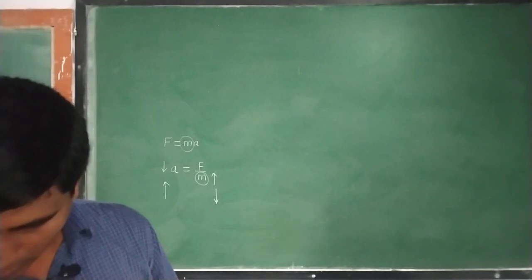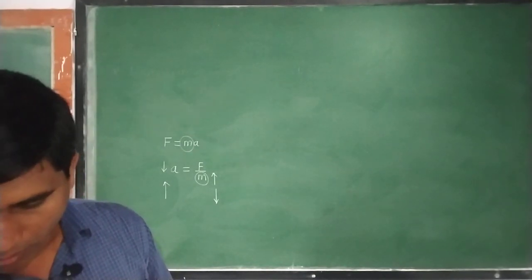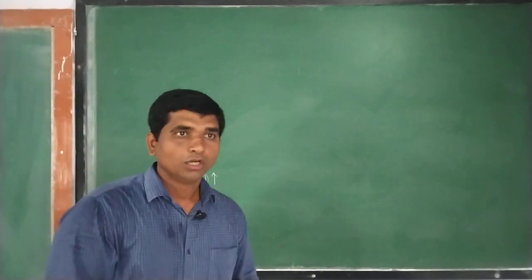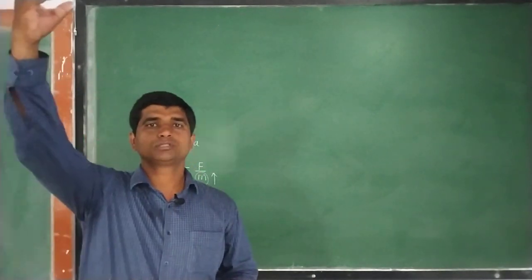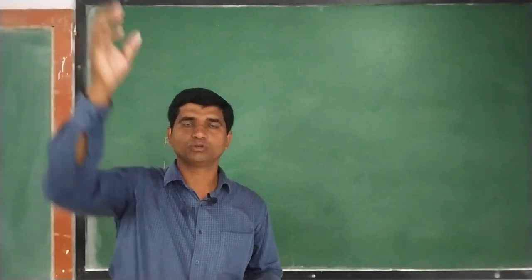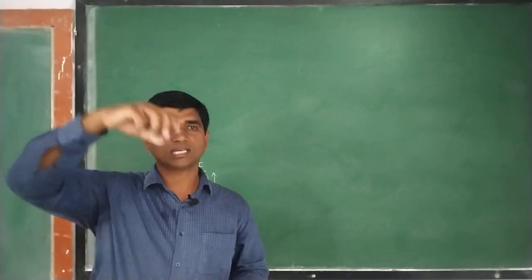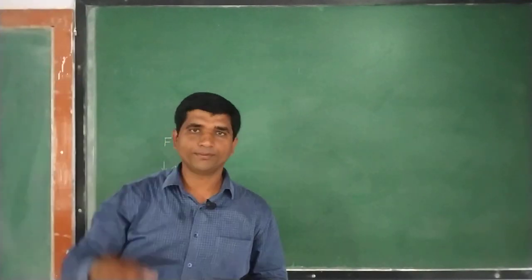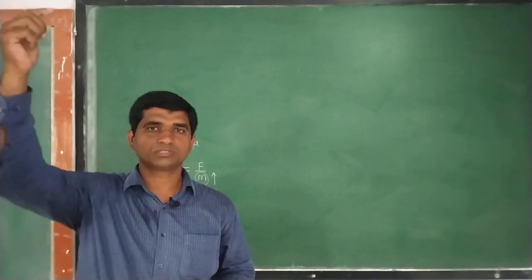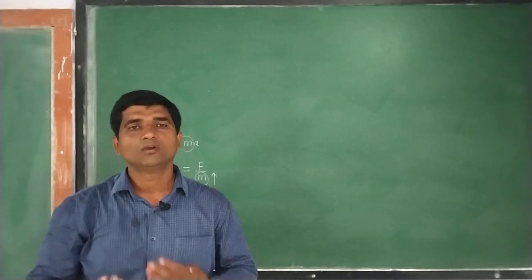For example, let us consider you have two stones. A person is throwing two stones. One is a smaller stone, another is a larger stone. If these two stones are thrown from the top of a building, what happens?